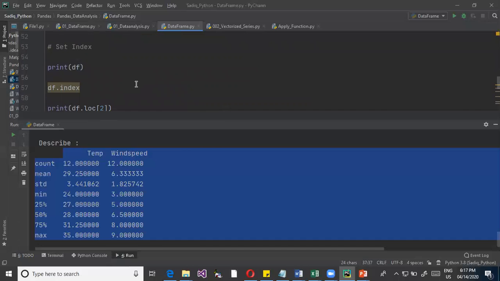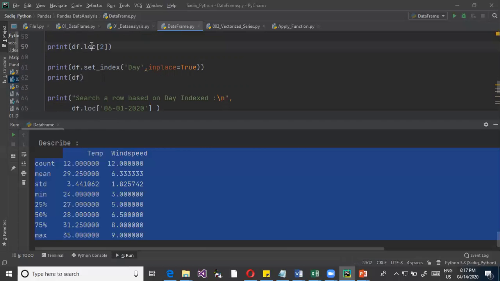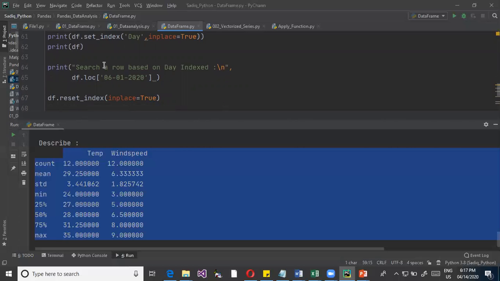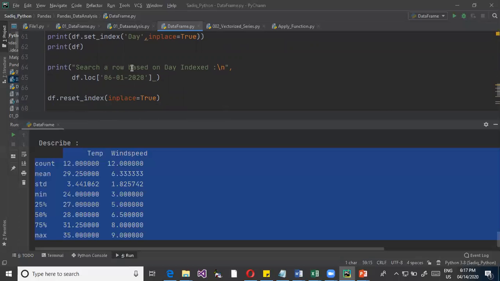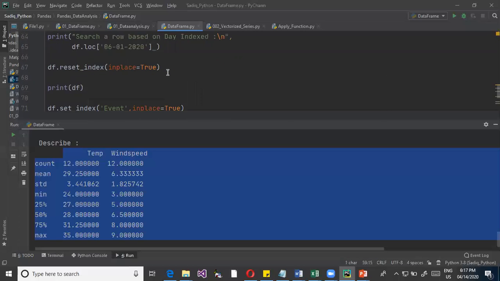And how do we redefine the index? The default index is there, but you can override that and define your own index on any column. When you define the index and then search the data, we use a particular method under the data frame called loc, which is location, to see which location you want to fetch the data from. The index can be given on unique fields, and also on non-unique fields, where repeated values are there. Any field which is used in searching very frequently, on that field we try to give the indexing.